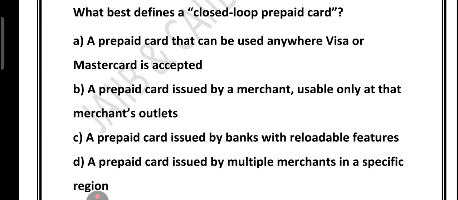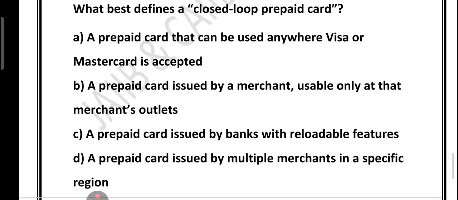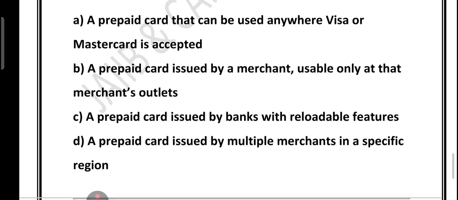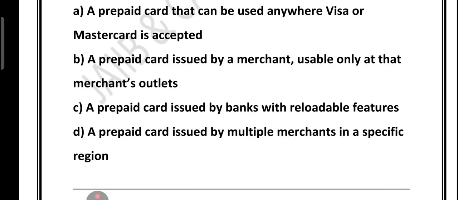If you see option number A, it is actually describing an open loop card, not a closed loop one. For example, if you buy a prepaid card with the Visa logo, you can use it at any shop that accepts Visa, be it a restaurant, online shopping, or even an ATM. So option A is wrong because it is talking about an open loop card. What about option B? Option B is the correct answer.